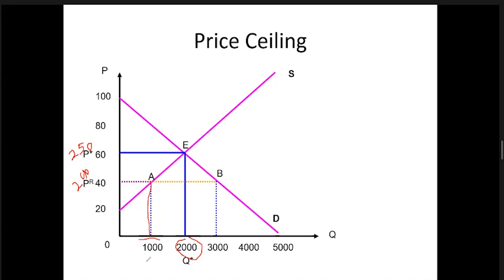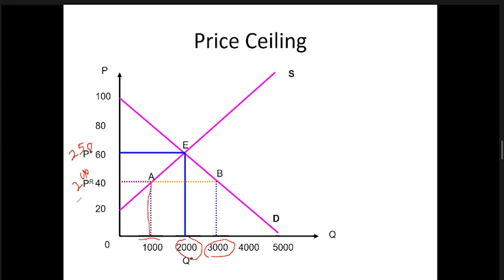But what happens to the market demand? You are controlling the market price, which is less than the equilibrium. So people demand more. In our case, they demand $3,000 because government figure is 200. So it's better to buy more. So people demand more, whereas supply gets decreased.